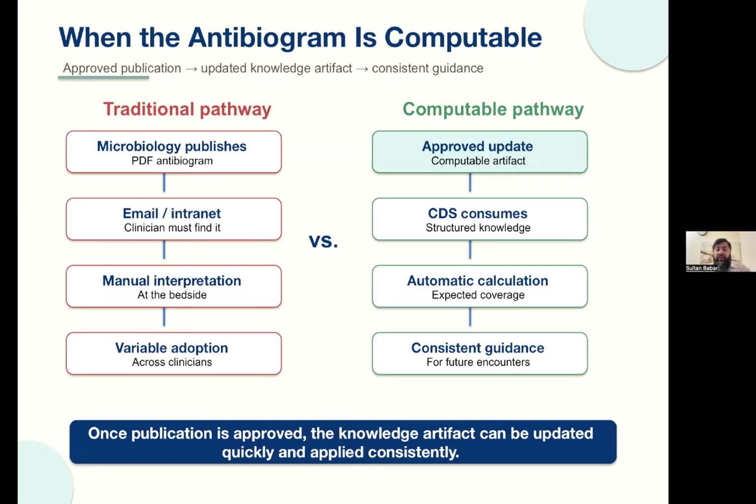The other advantage that we have with the computable pathway is that once new antibiograms are published, there's a steep adoption curve, and some physicians may not even change their habits or prescribing patterns if there was a significant shift in the antibiogram, and to get them to change requires significant effort. But if CDS is what's giving them the ranked choice list, then as soon as we replace the computable antibiogram, the new ranked list would automatically take into account the new antibiogram.